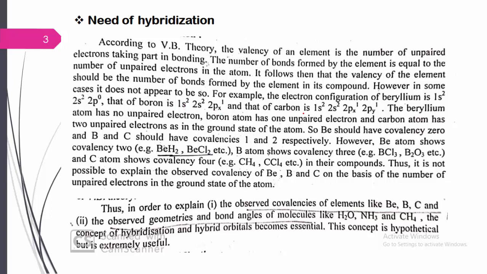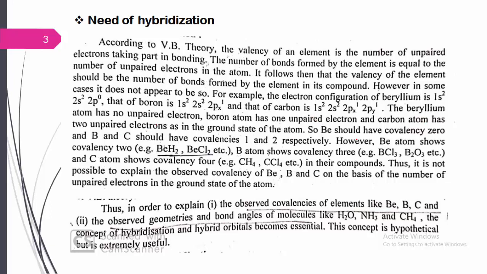And carbon: 1s2, 2s2, 2p1, that is 2px1, 2py1. So beryllium has no unpaired electron, but boron has only one unpaired electron, while carbon has two unpaired electrons.